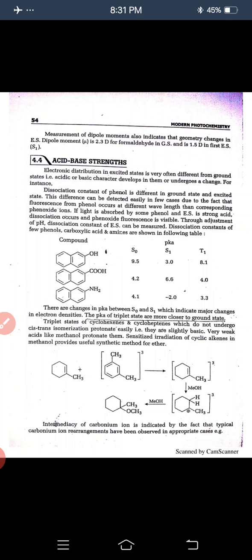of cyclohexene and cycloheptene, which do not undergo cis-trans isomerization, protonate easily, that is, they are slightly basic. Very weak acids like methanol protonate them. Sensitized irradiation of cyclic alkene in methanol provides a useful synthetic method for the ether.